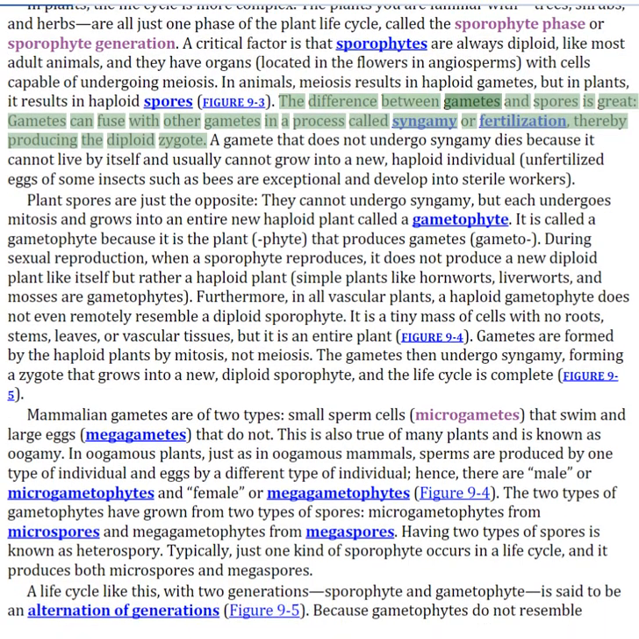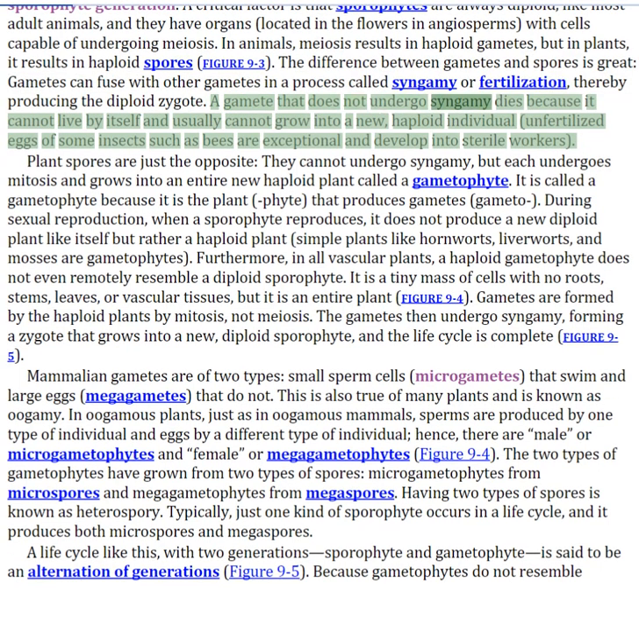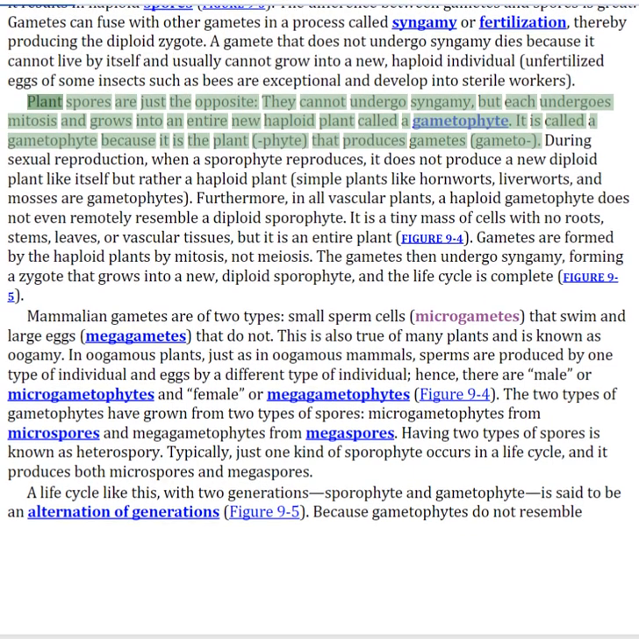The difference between gametes and spores is great. Gametes can fuse with other gametes in a process called syngamy or fertilization, thereby producing the diploid zygote. A gamete that does not undergo syngamy dies because it cannot live by itself and usually cannot grow into a new, haploid individual. Plant spores are just the opposite. They cannot undergo syngamy, but each undergoes mitosis and grows into an entire new haploid plant called a gametophyte. It is called a gametophyte because it is the plant that produces gametes.